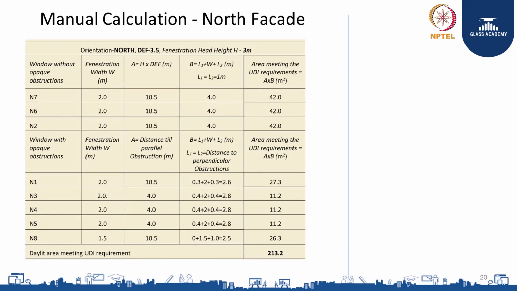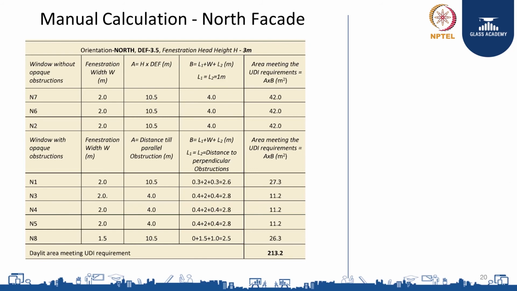So for these windows which do not have obstructions, like N7, we take the fenestration width W as given in the drawing, 2 meters. We find out A, which is height times DEF. In this case it is 10.5. We find out B, which is L1 plus W plus L2. In this case we extend it on both sides by 1 meter. So B becomes 2 plus 1 plus 1, which is 4. The area meeting the UDI requirements is equal to A times B, which is 42 square meters.